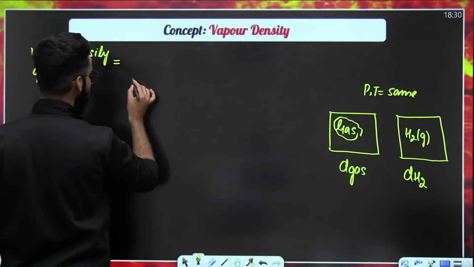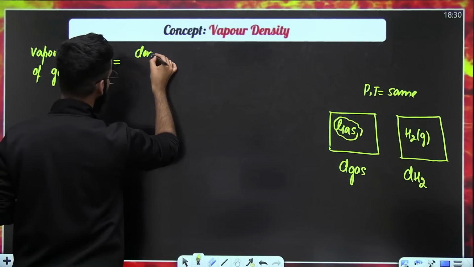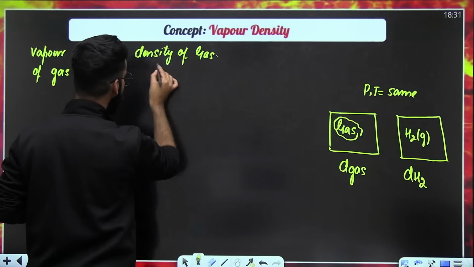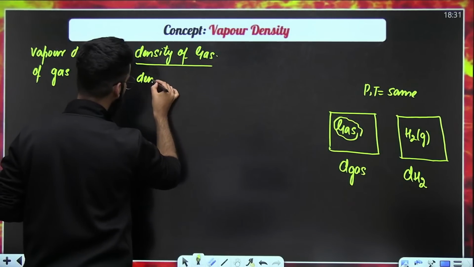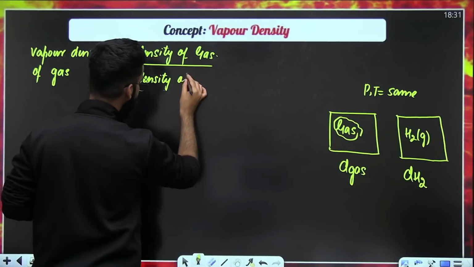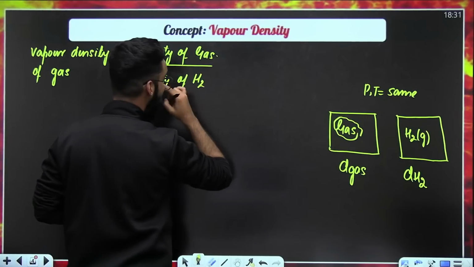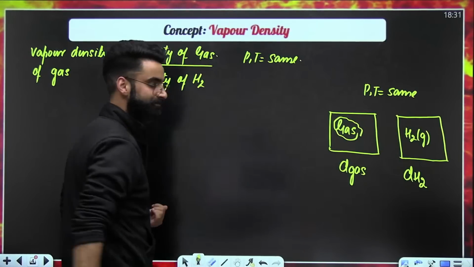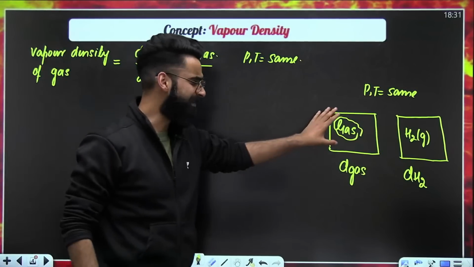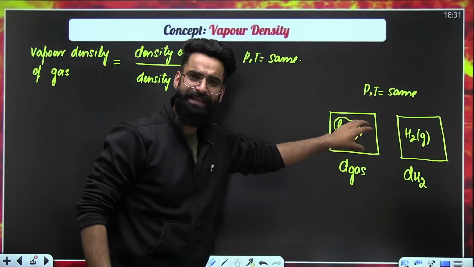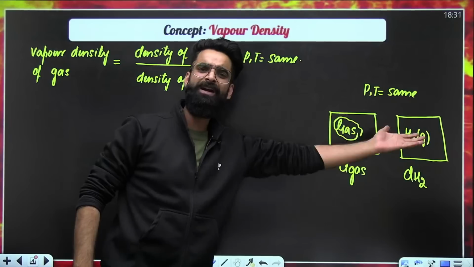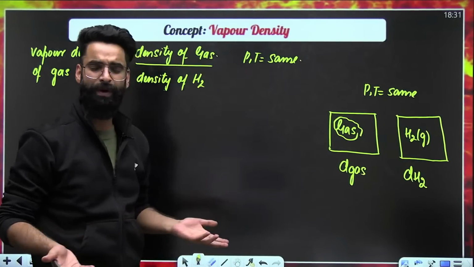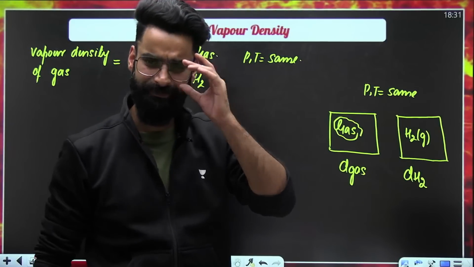It's basically defined as the ratio of density of the gas to that of density of H2 gas at same pressure. Whatever is the density of the gas, divide it by the density of H2 gas, provided both the gases are present at same pressure and temperature. Whatever value you get from this gives you the vapor density of the gas.